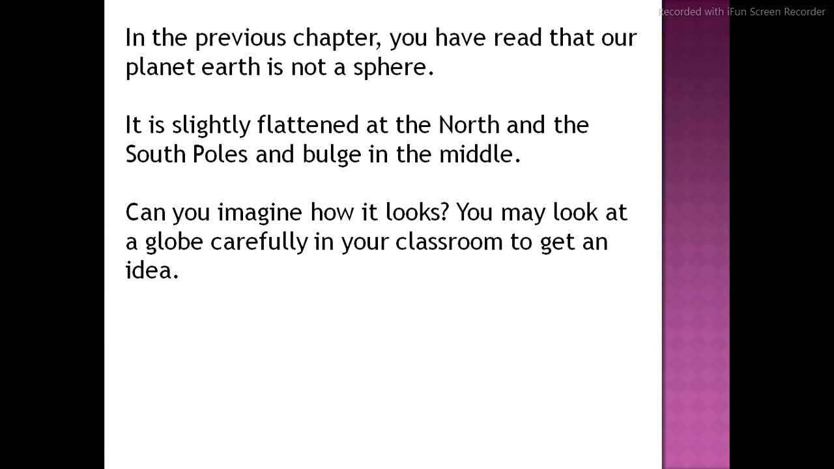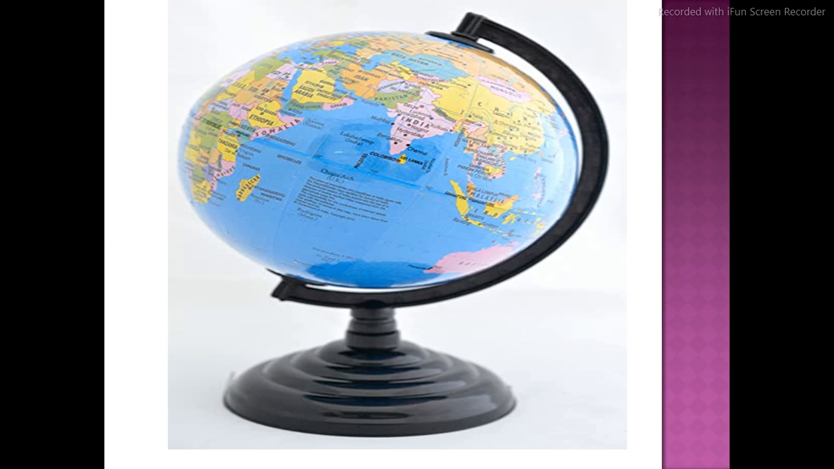Next, in the previous chapter, you have read that our planet Earth is not a sphere. It is slightly flattened at the north and the south pole and bulges in the middle. Can you imagine how it looks? You may look at a globe carefully in your classroom to get an idea. For that purpose, I have shown you the diagram of the globe.